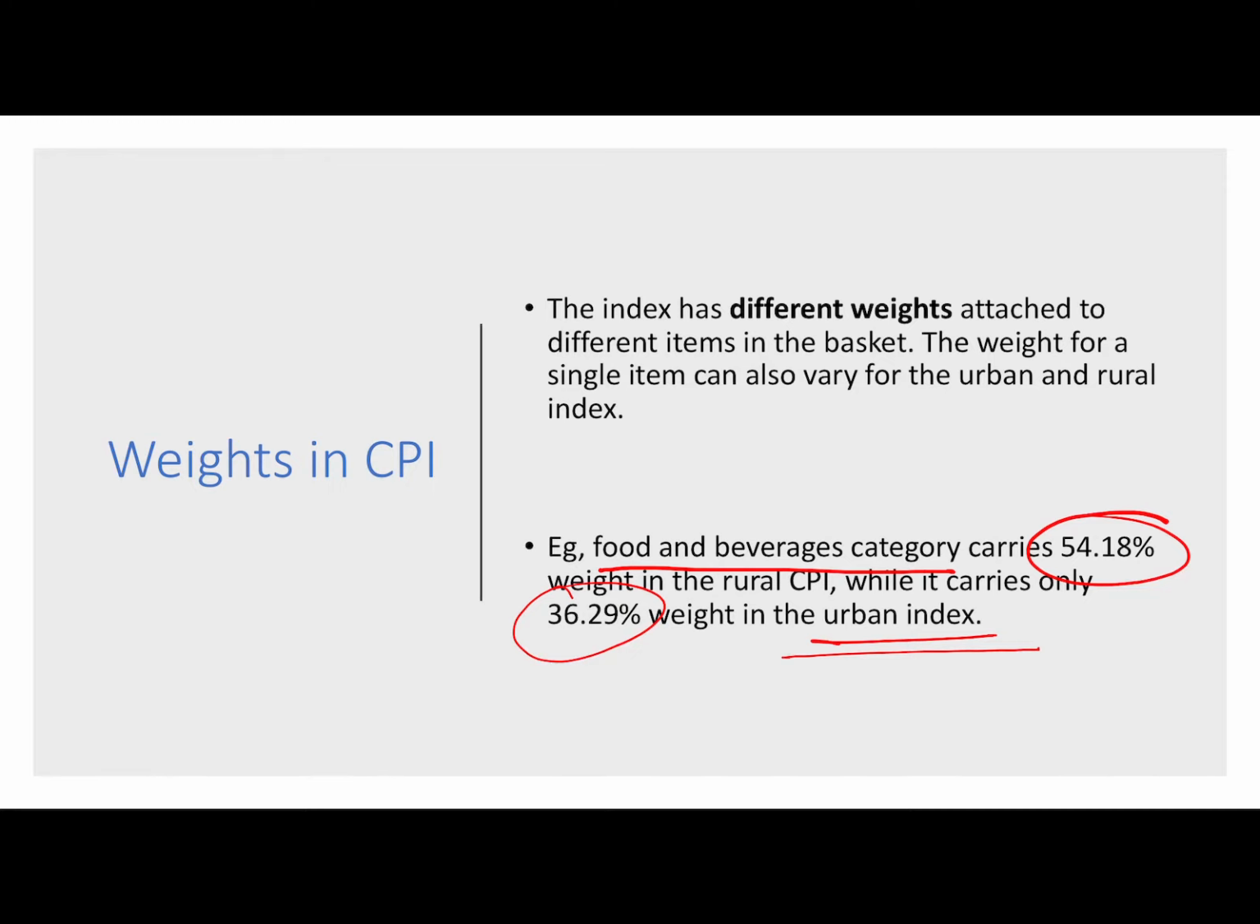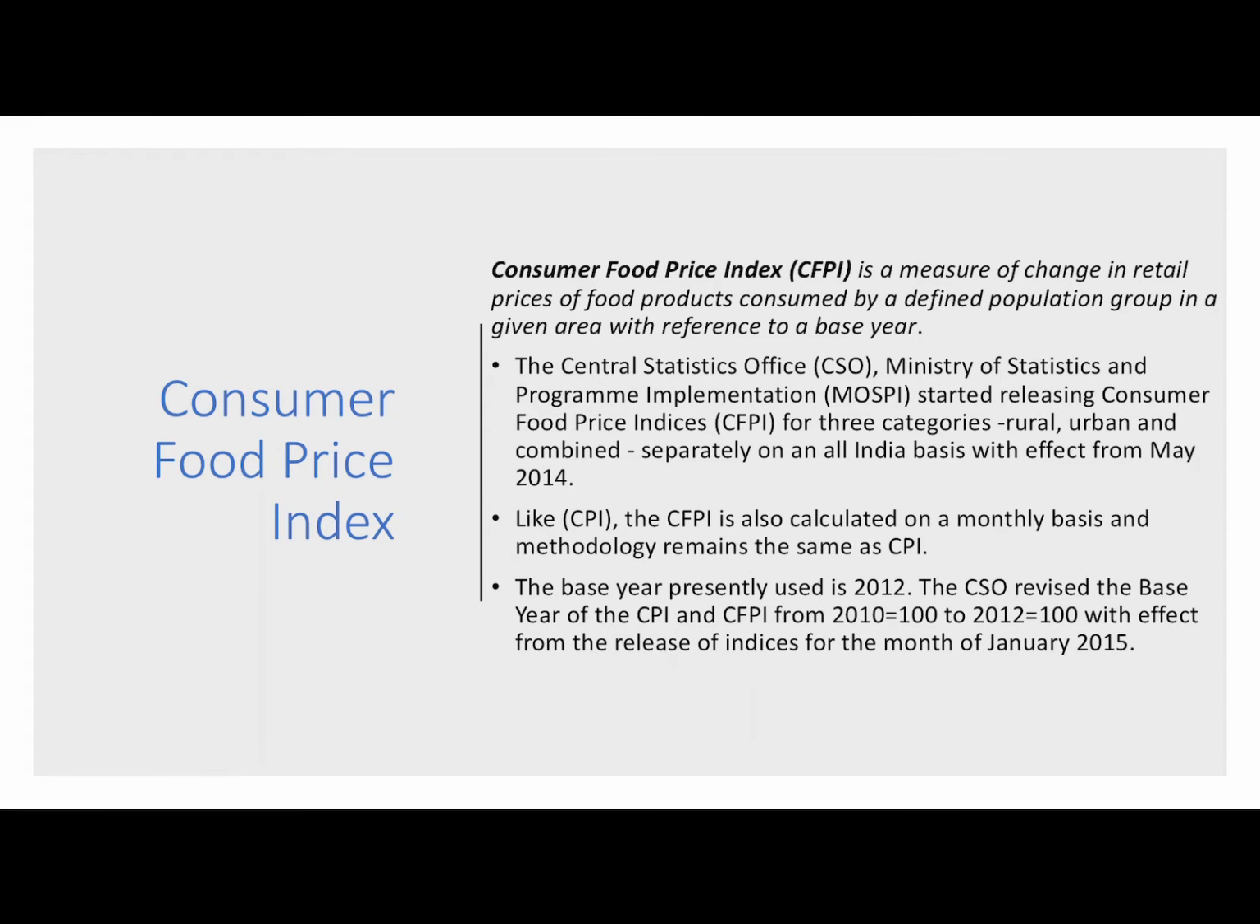So same item may carry different weight in CPI urban and CPI rural. Then there is also a consumer food price index which specifically measures the food inflation, that is change in retail prices of food products. This CFPI, Consumer Food Price Index, is given by CSO, Ministry of Statistics and Program Implementation. And this CFPI is also calculated on a monthly basis. The base year for CFPI is also 2012.